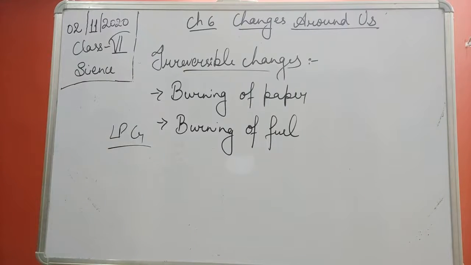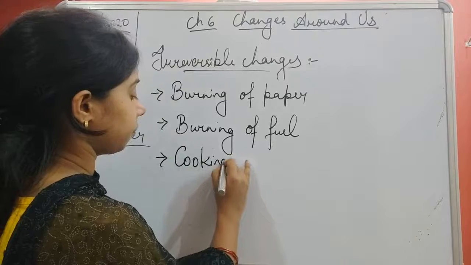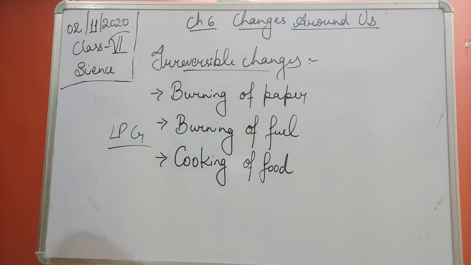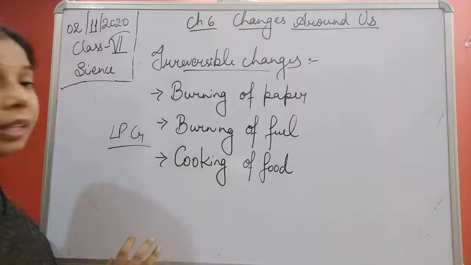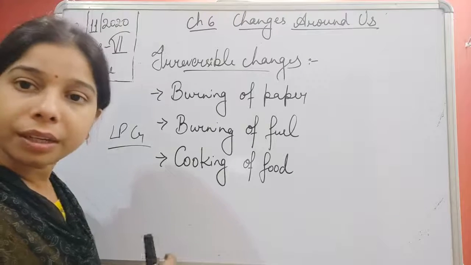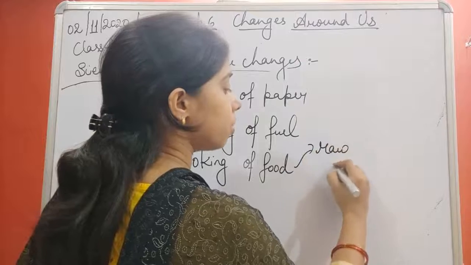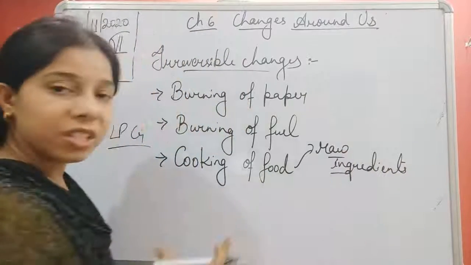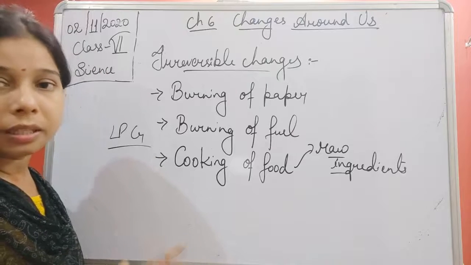Next one is cooking of food. So you see, students, for cooking food, you need different kinds of raw ingredients, which include vegetables, oil, spices, and salt.